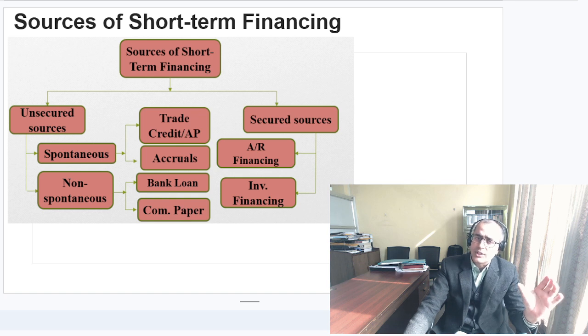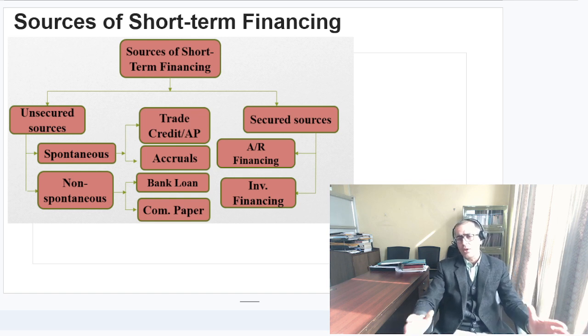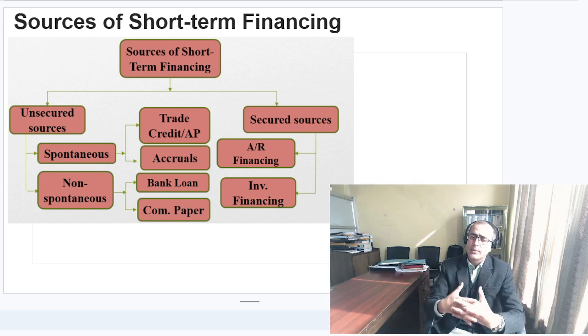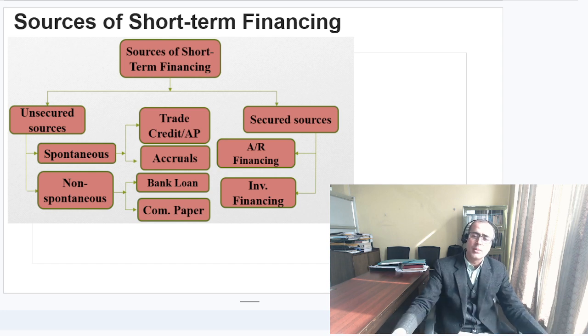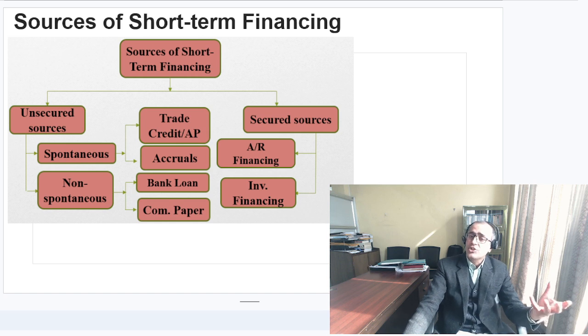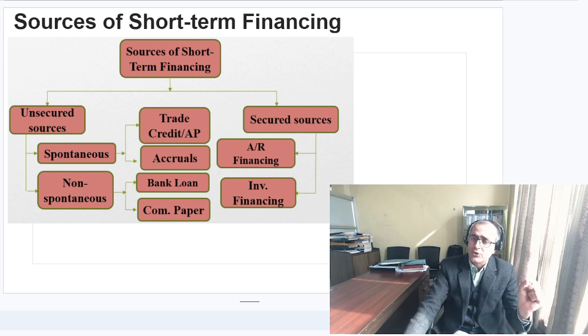Now the next one is the secured sources. Under secured sources, look at the term, that is AR, account receivable financing. Sometimes we have credit sales and receivables, but we sell that receivable to the factor, which is a financial institution which could collect your receivable, but they would charge a commission that is known as factoring commission, friends. Next one is your inventory financing.